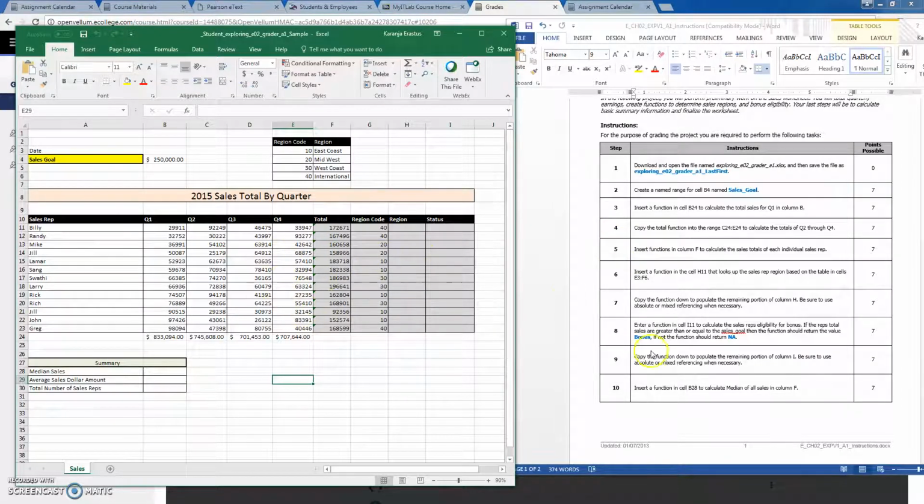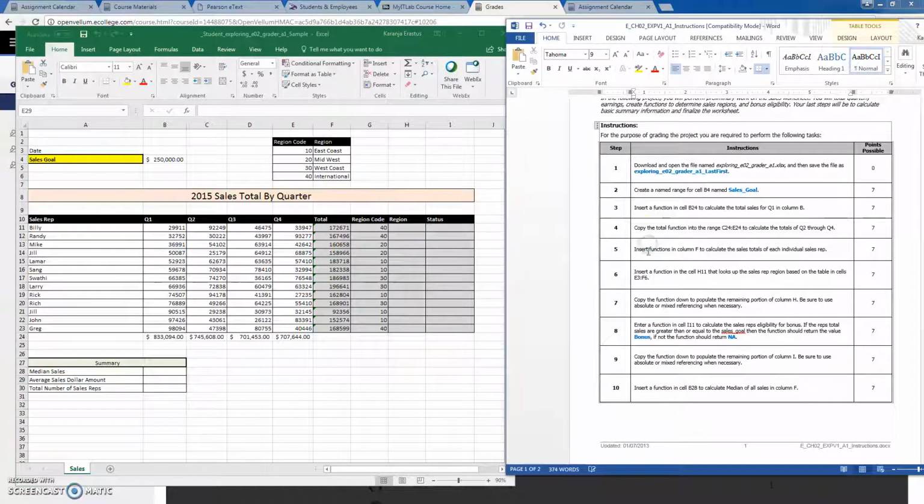Now we know where the mistakes are. So for instance, we know that we made a mistake here based on the document that we just looked at. So we'll come in here and say number 5, inside a function, in column F, to calculate the sales total for each individual sales rep.